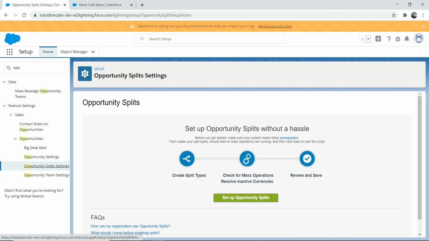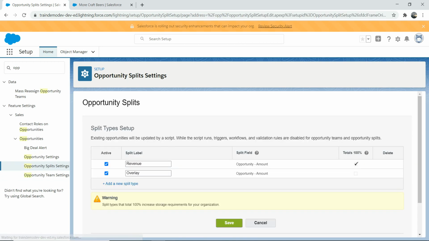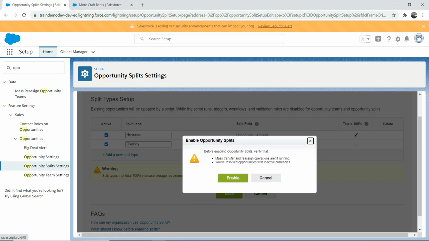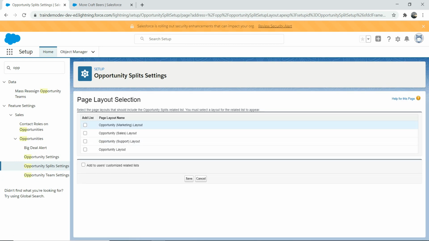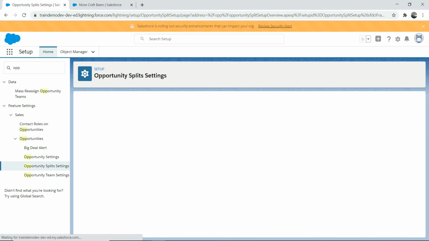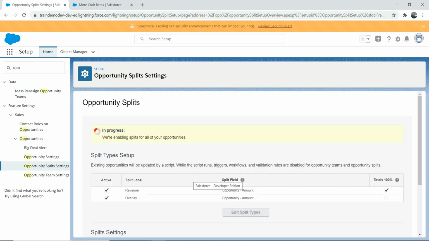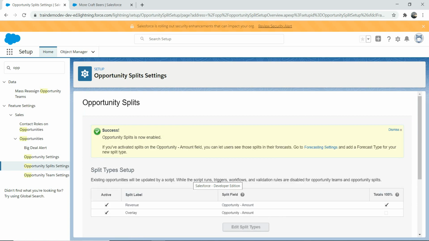Okay, so go here. We're going to keep it to very basics. We're not going to change anything here. Click on save. If you enable it, then as usual, you can enable this for whichever profile you want based on your business requirement, and then you can add to this one here and save. It will take some time because it's saying we are enabling split for all your opportunities. So if you've got lots of opportunities, it's going to take some time. Now I do not have much, so it took a few seconds.